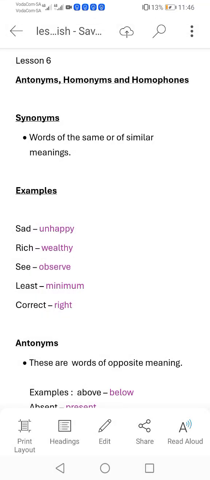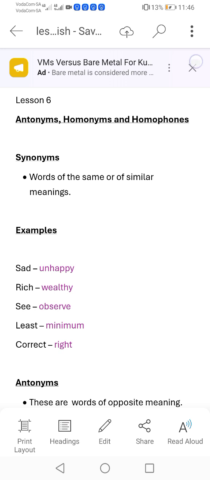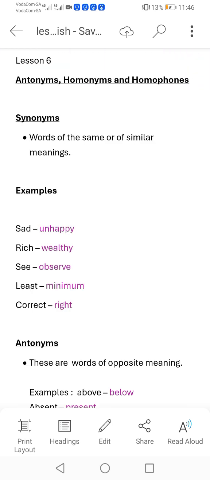Hi, I am Renaye, and in this lesson, I am going to teach you about synonyms, antonyms, homonyms, and homophones. Our first topic is synonyms. What are synonyms? When we talk about synonyms, these are words of the same or of similar meanings. For example, I have written down the synonyms and highlighted them in the color purple.